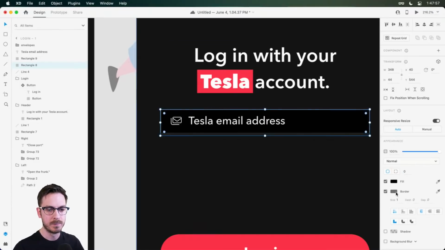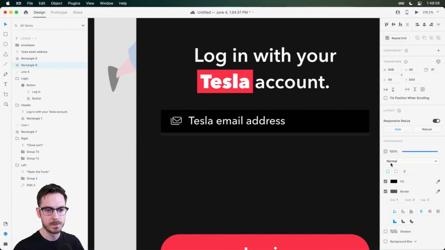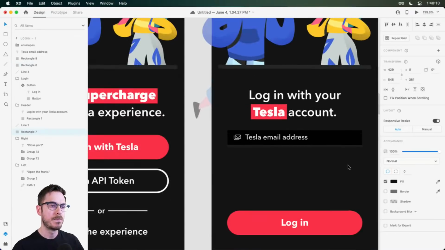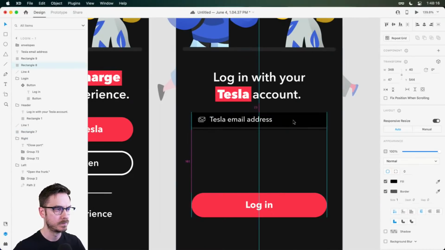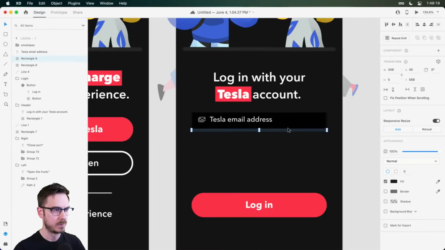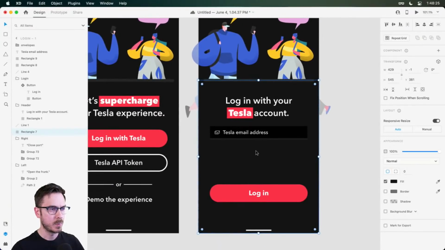Maybe I'll add a little bit of a border, just a very slight border, possibly. Maybe I'll just do that. Maybe drop it a little bit. I don't know, I'll play around with that. We'll see. Right? You can do something like that. So you want to make sure that there's a difference between your text fields and your buttons. There we go. All right, so we have our first field looking okay.